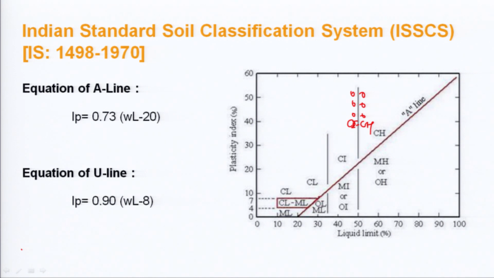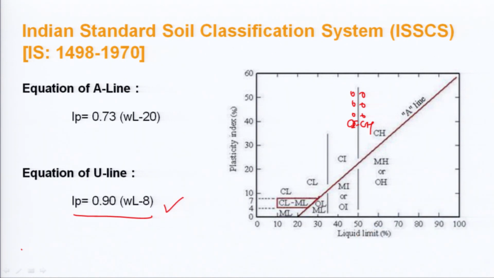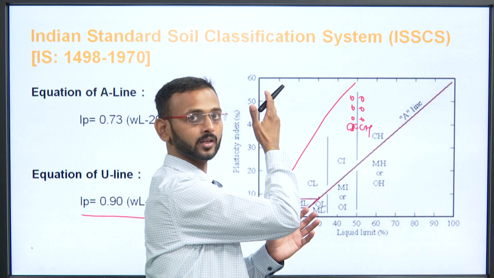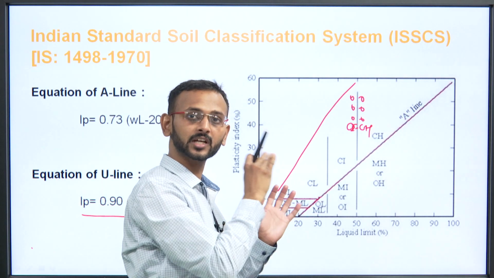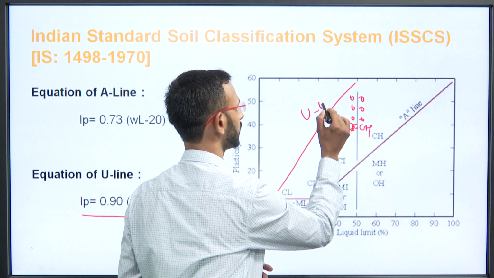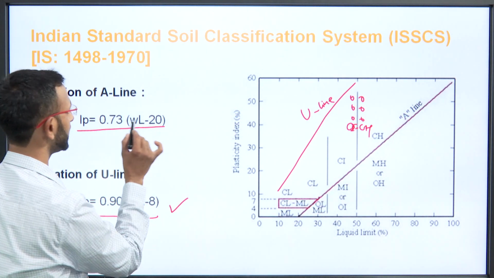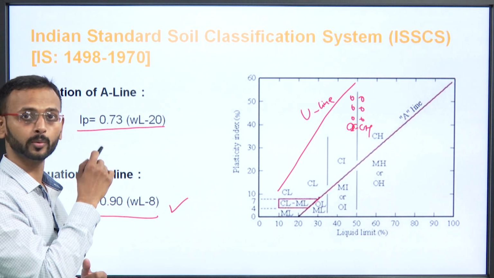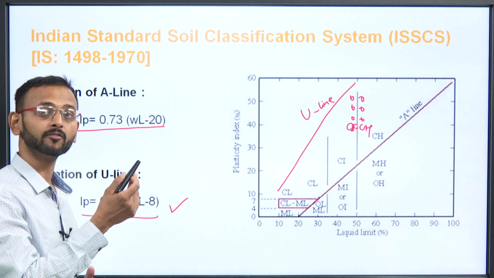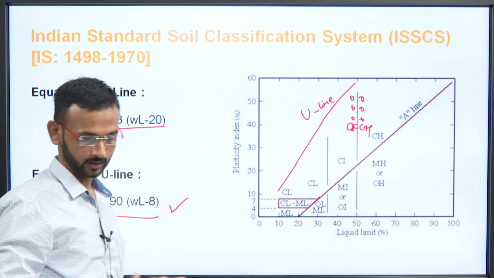And the second thing here, that is IP is equal to 0.90 WL minus 8. This equation denotes the U line, which is like this here, and no soil is above this U line. Each and every soil will lie below the U line. And this IP, that is equal to 0.73 WL minus 20, this equation you will be using for determining whether a point lies above the A line, whether a soil is clay or whether a soil is silt.